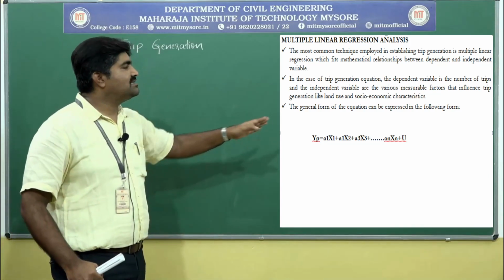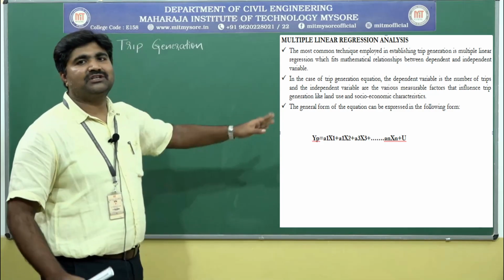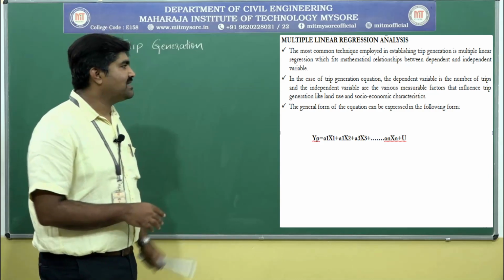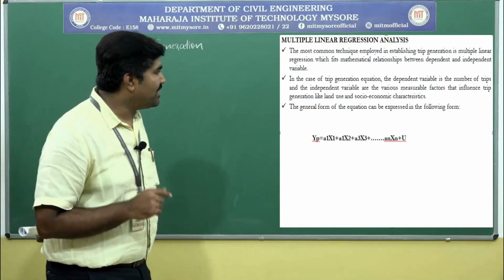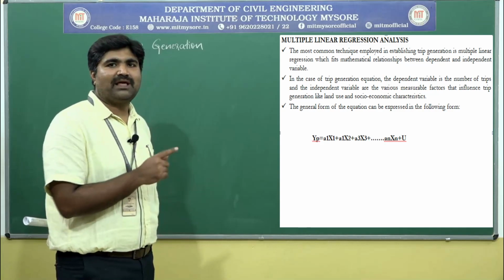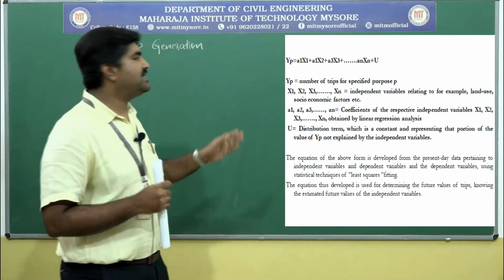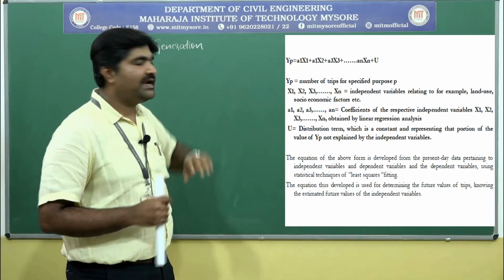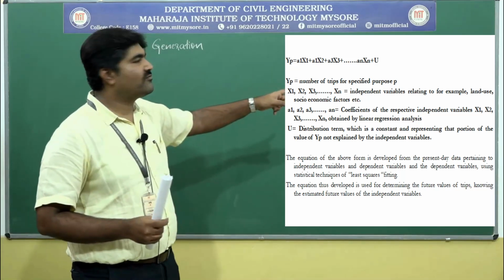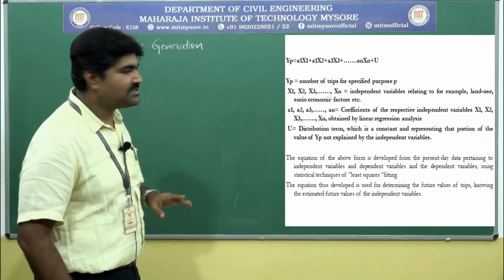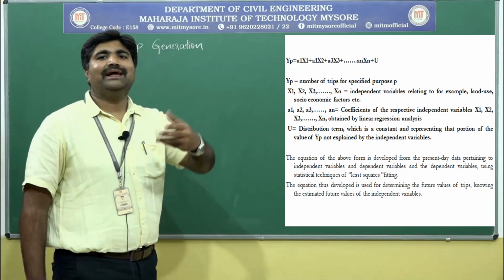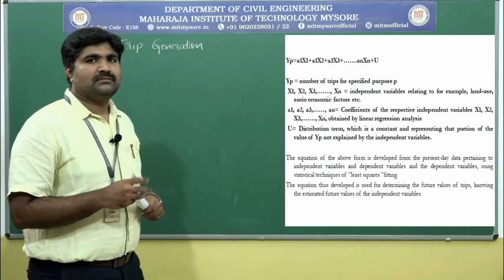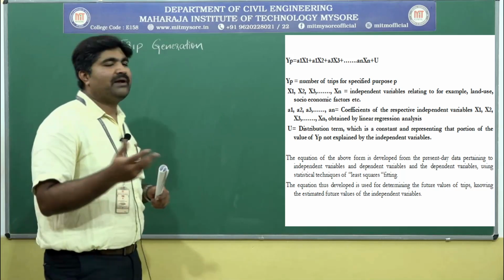Lastly, this is the general form of the trip generation equation: Yp = a1x1 + a2x2 + a3x3. Here you can observe what is Yp. Yp is the number of trips, that is the dependent variable. Yp is the number of trips for specified purpose p. It depends upon the independent variables, x1, x2, x3.